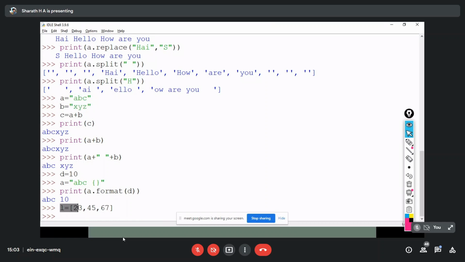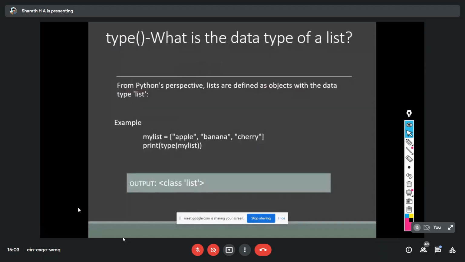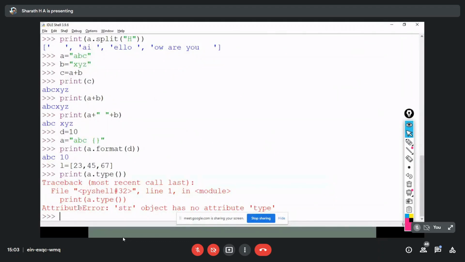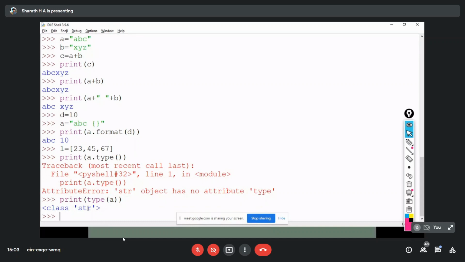How do you come to know that L is a list, or C is a string? For that, we have the type function. Print type of A. You can see that the type is string, because A is a collection of characters.